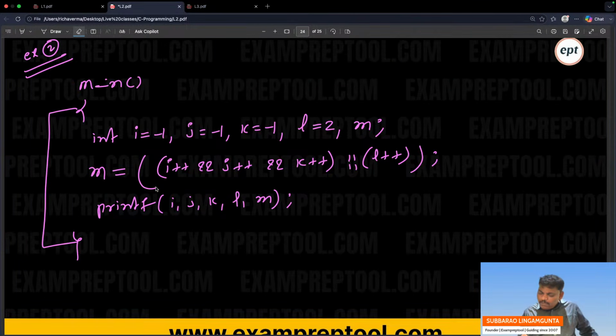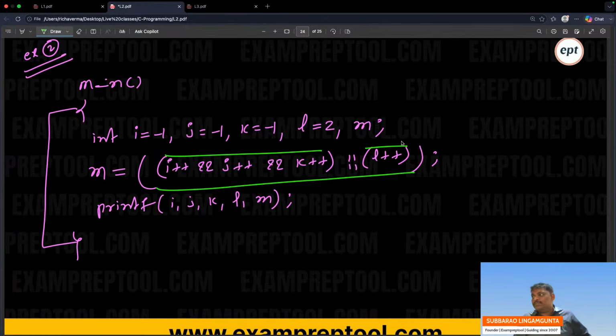Outer bracket, inner bracket. Remember, inner brackets will be done first. I am saying priorities. Afterwards, I will give a table also. Inner bracket, outer bracket. Inner bracket should be done. Without inside, how will outside be done? Remember, everyone, inner bracket should be done.